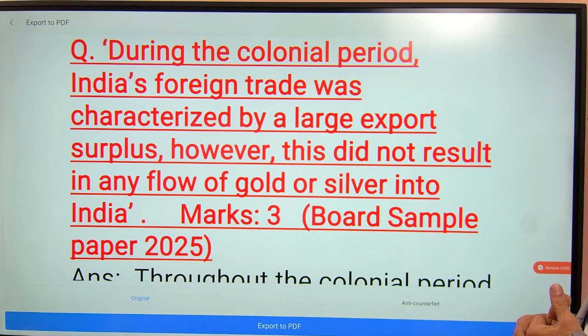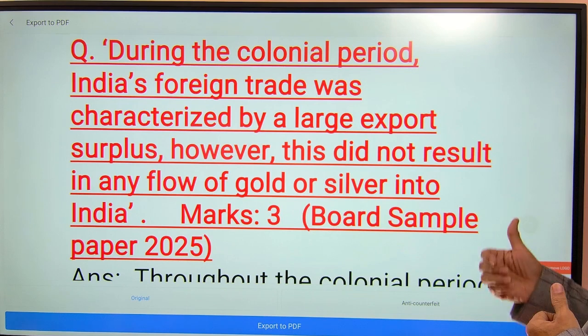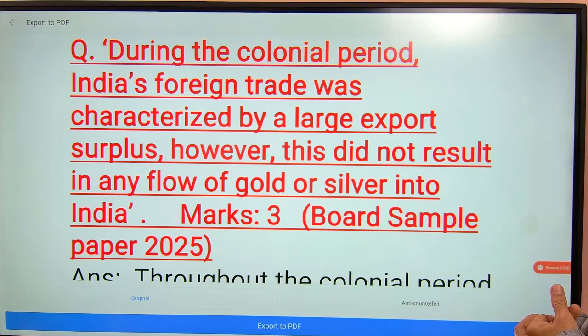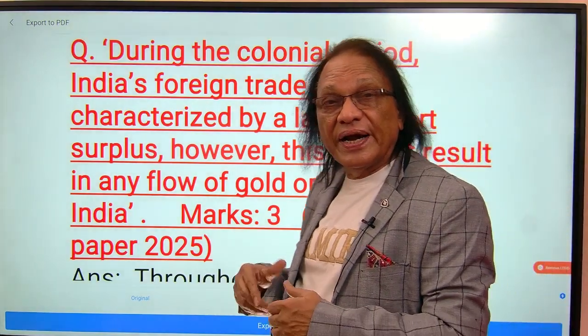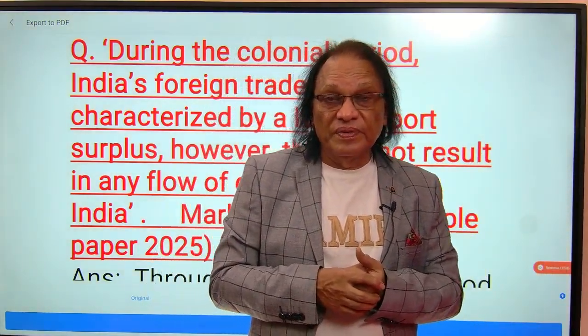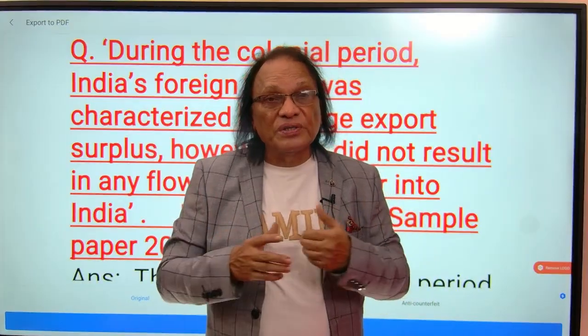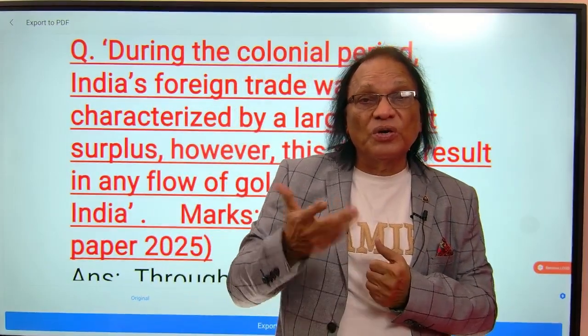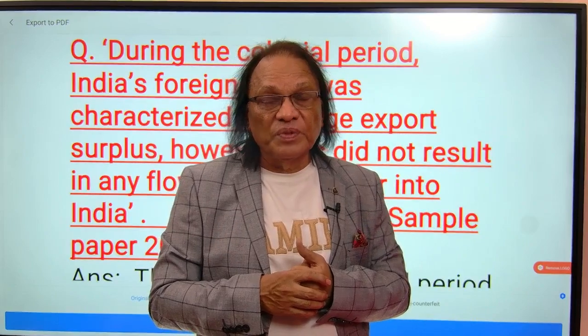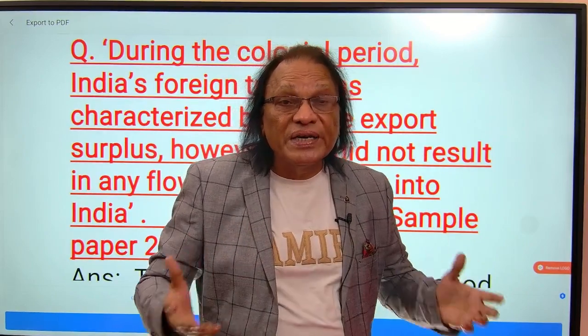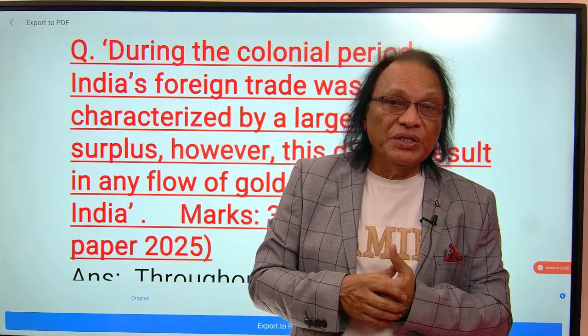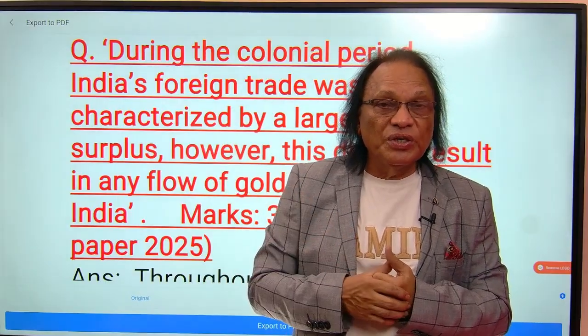So 3 marks means you are supposed to write maybe 60 words or 70 words. Board sample paper 2025. I repeat again, during the colonial period, India's foreign trade was characterized by large export surplus. However, this did not result in any flow of gold or silver into India. Marks 3. You never expected this kind of question earlier. Earlier, the questions were, what was India's exports and imports during the colonial period? Or what was the state of foreign trade during the colonial period or British time? But the same question is asked in a different manner.